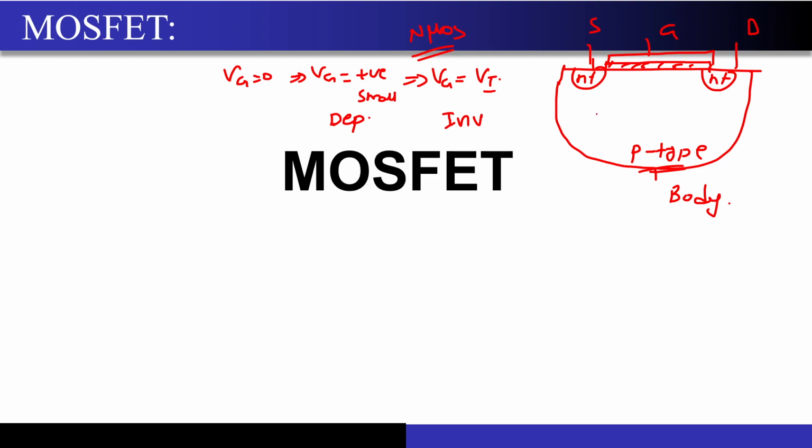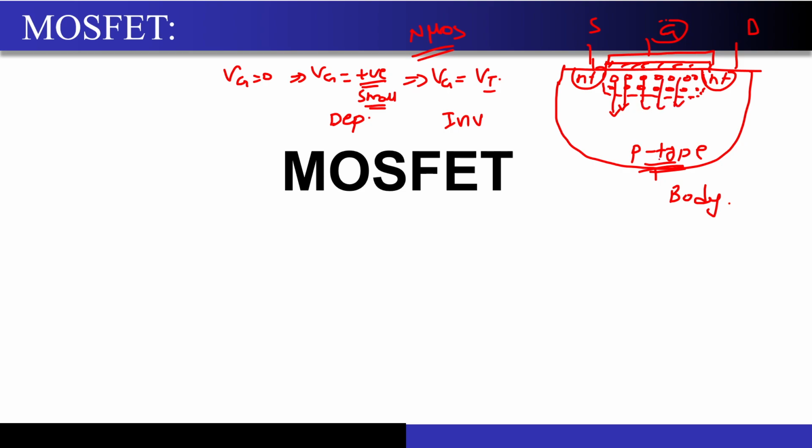So now, just a simple question. I have to apply enough gate voltage so that all the majority carriers are removed. Who are the majority carriers here? They are nothing but holes, because the substrate is p-type. To make this region depleted of free carriers, I have to apply a sufficient small positive voltage so that all these holes are repelled away from this semiconductor oxide interface, correct?